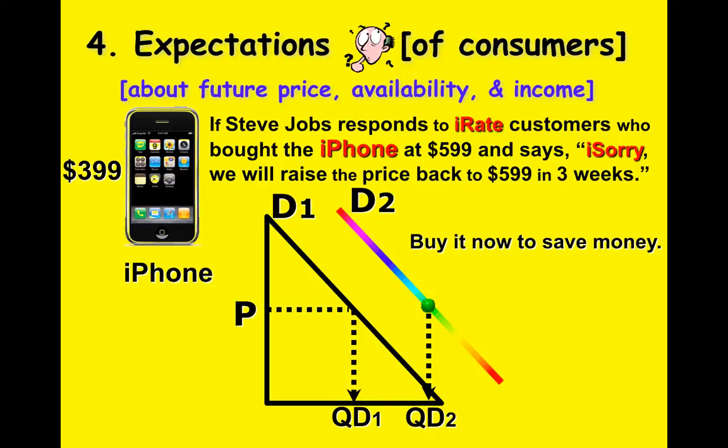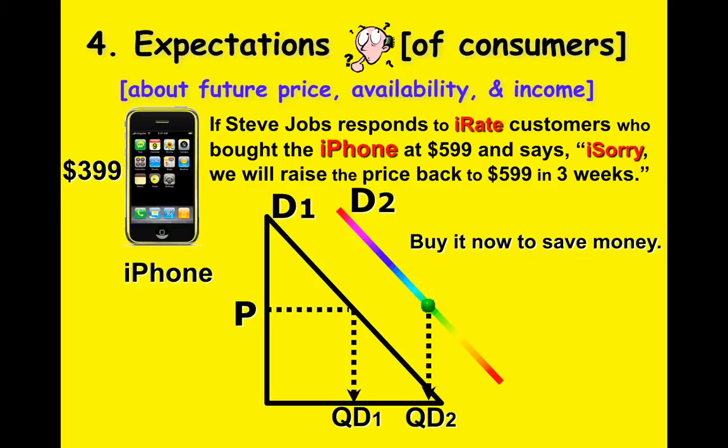People expect the price of the phone to go up in the future. Notice in this example, we are not changing the price of a phone because it's not going to change for 3 weeks. We know the future price is going to change. So if you buy it now, you save money. So at that current price of $399, more people are going to purchase it because they know the price is going to rise in 3 weeks and they want to get it while it's cheap. So we see an increase in demand while not seeing a change in price, but we do see an increase in the quantity demanded.